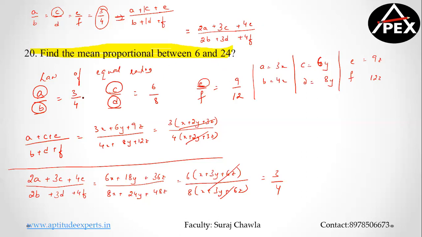Because A is to B is 3 is to 4 now. Now, this is eventually a ratio, right? If A is to B is equal to 3 is to 4, in yesterday's class we learned that A is equal to 3x and B is equal to 4x. Clear with this point, guys?